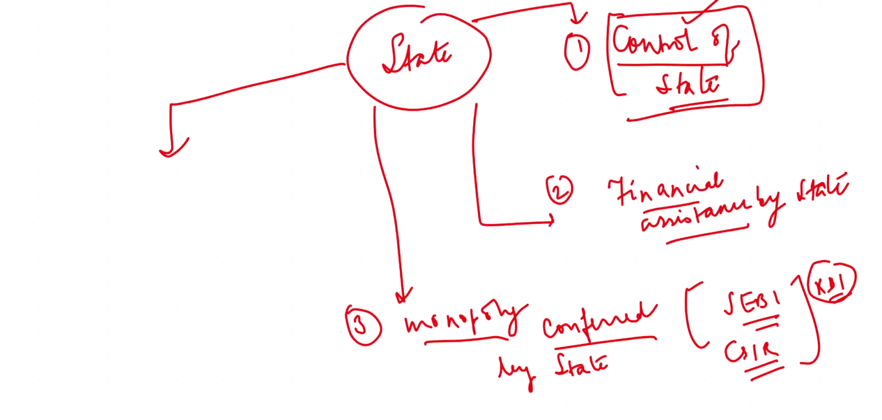Then the fourth one is public importance, that the work you are doing, the function of your organization or institution, is a function of public importance. All right, this is what PK Biswas has basically said.